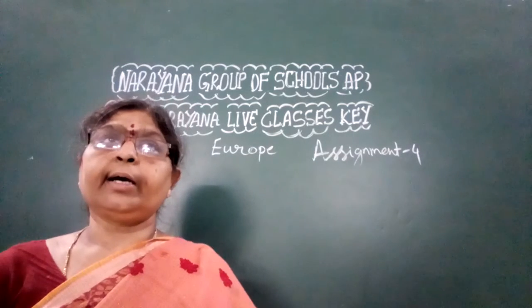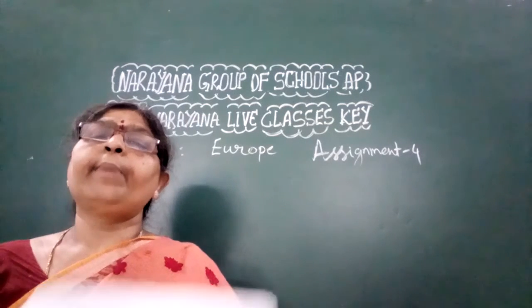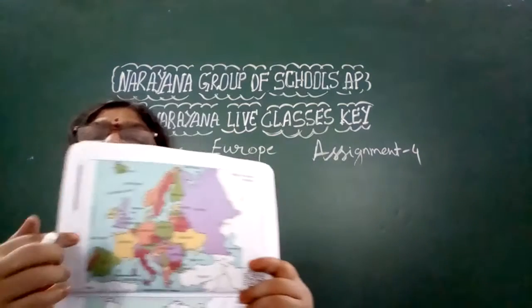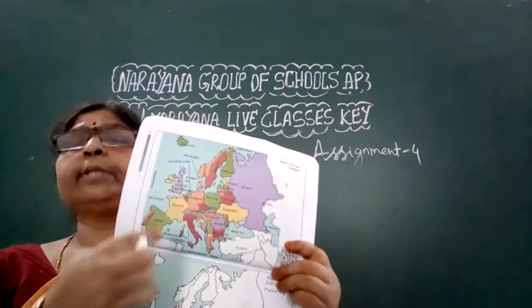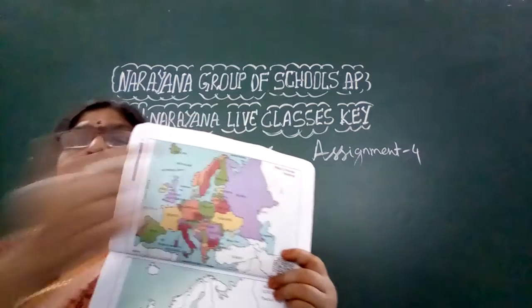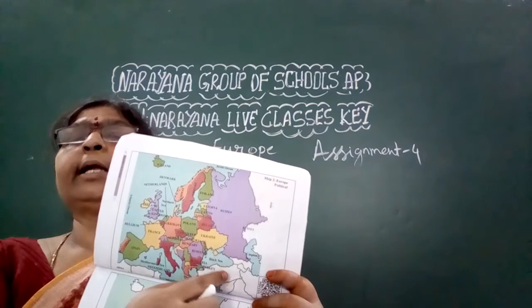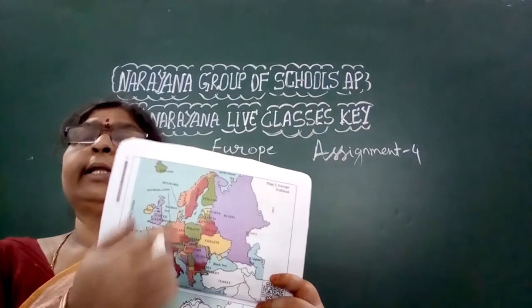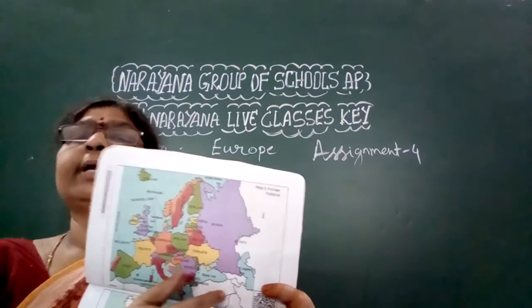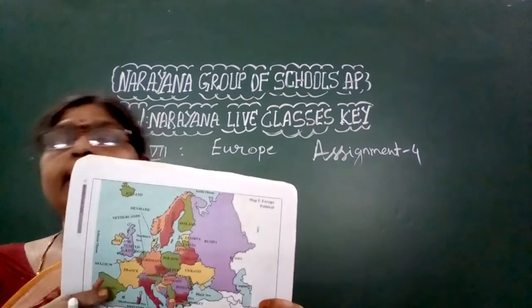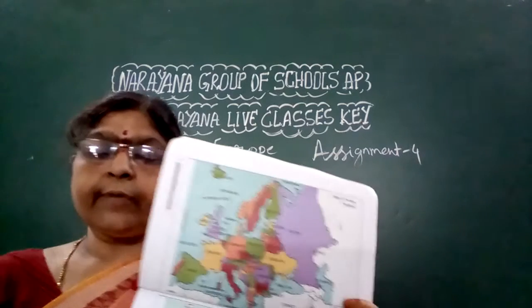See children, in the textbook they have given the political map and physical map. Based upon that, the assignment has been designed. See here, this is the Europe political map. Political map means, you know very well, different countries. The white colored one is a different country that is not in the European continent, but in a different continent. That is why it is shown in a different color, white. Right children? So based upon that, what is the first question?